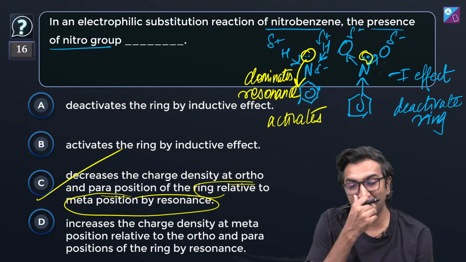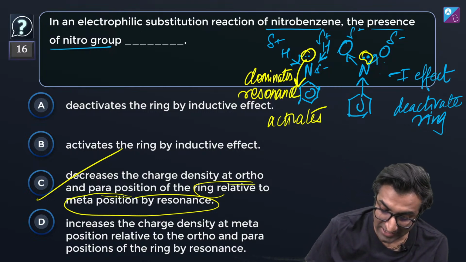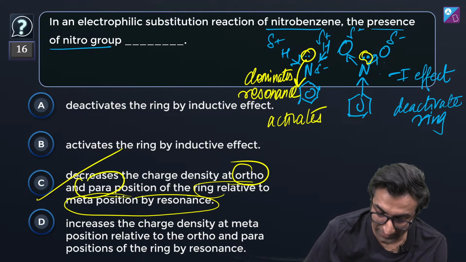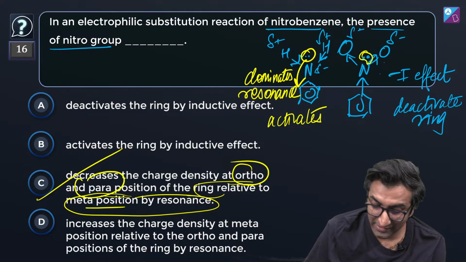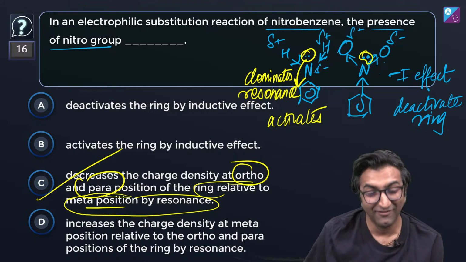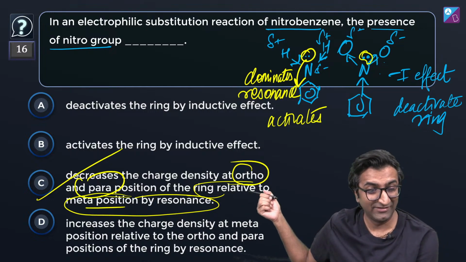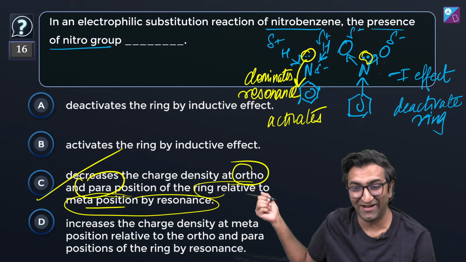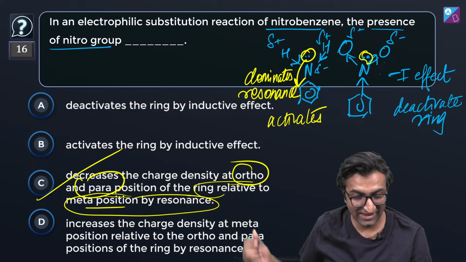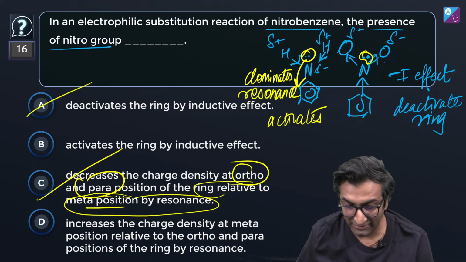Yeah, this is interesting. This question is interesting. It decreases the charge density at ortho and para with respect to meta. That is correct. It doesn't increase the charge density at meta. Okay. ये बहुत बारीकी वाली चीज है. C and D में difference. This is very, very interesting. A and C, okay. Deactivates the ring, yeah, absolutely.